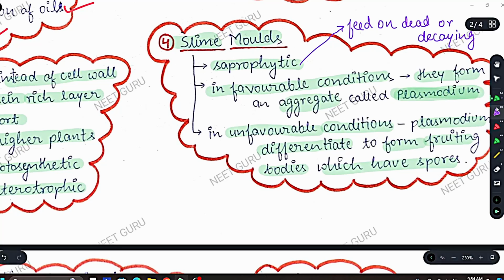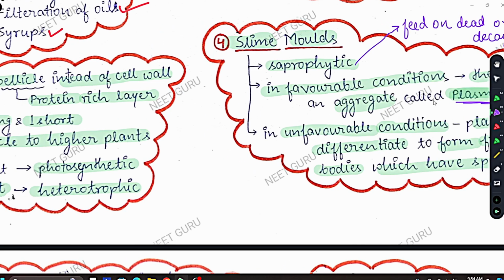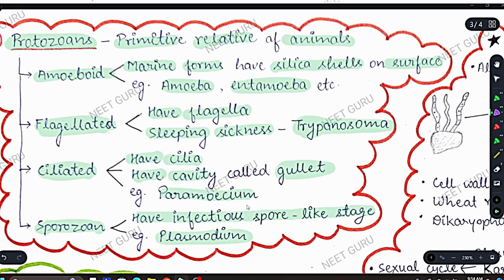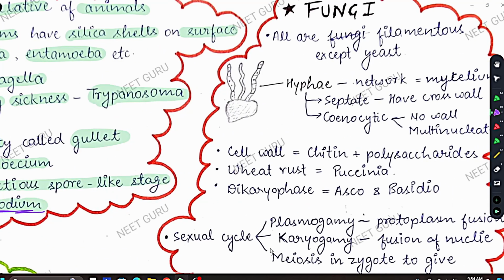In slime moulds, plasmodium is basically an aggregate, or you can say a group of many slime moulds. In protozoan, Plasmodium is a single organism. So it is a single protozoan. So these are different. The plasmodium of protozoan and the plasmodium of slime mould are different, they are not the same. However, the name is the same.